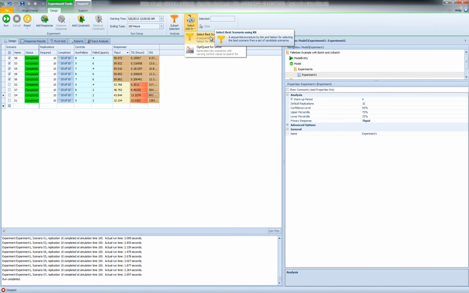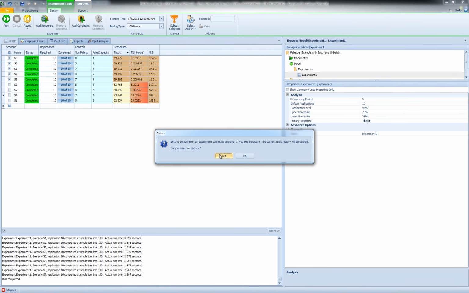And the way it works is that we sequentially increase the number of replications, and we continue this process until we're able to statistically find the best scenario. So let's go ahead and select the add-in and activate it, and Simio throws out this message that says, well, if you do this, your undo history will be gone and you cannot undo from this point on.